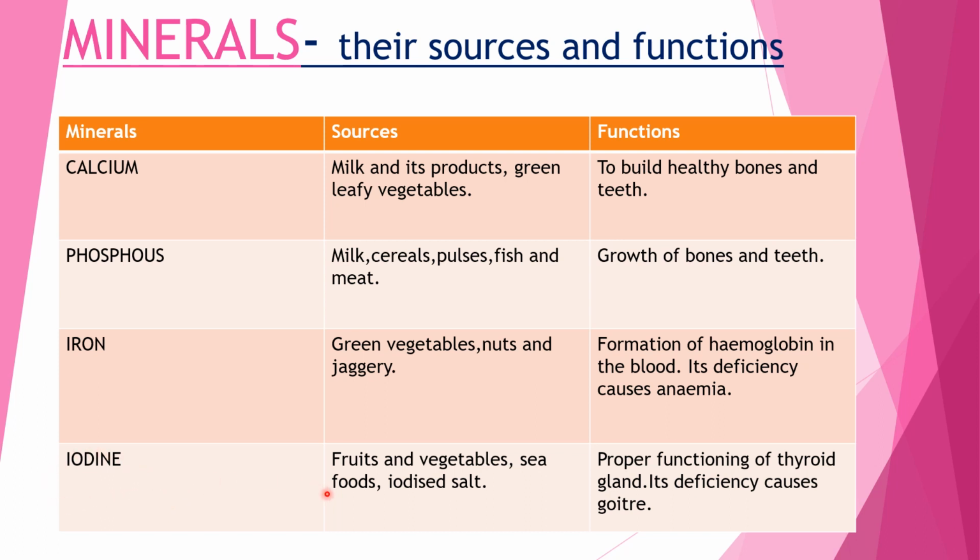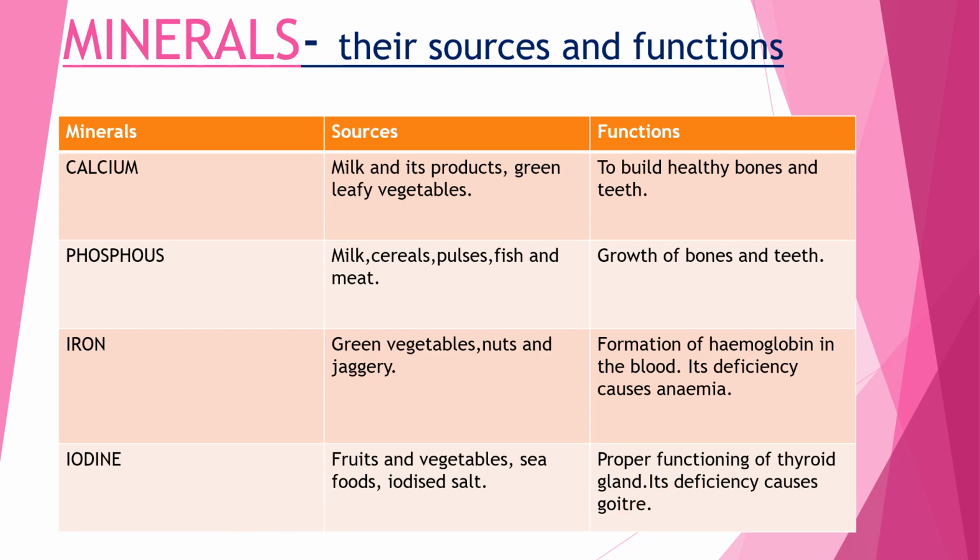Now coming to iodine. So what is iodine? Mainly we obtain iodine from table salt, which we add while cooking to make our food tasty. Iodine is also obtained from fruits, vegetables and seafood, because seafood contains a lot of salt. The function of iodine is the proper functioning of the thyroid gland, and its deficiency causes goiter. Goiter means your throat becomes large, so that is a disease of iodine.